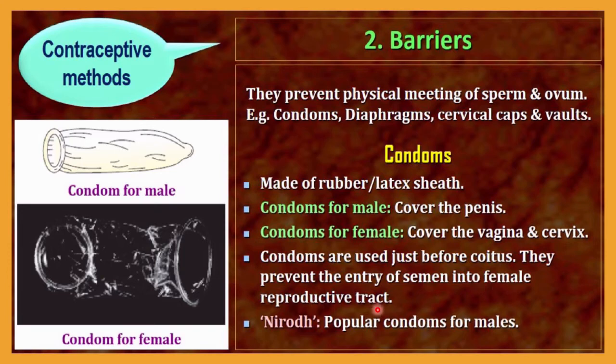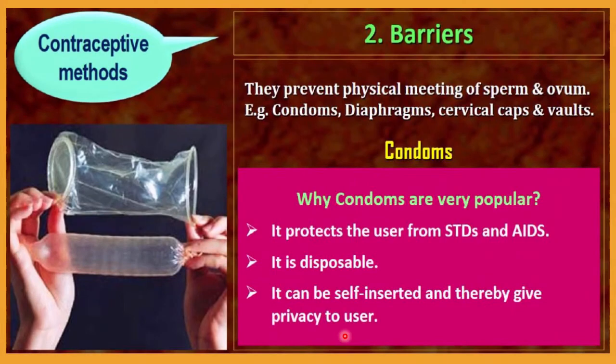Okay, and in this way, if semen does not enter the reproductive tract of a female, then the ovum cannot be fertilized. So in this way, it will act as a contraceptive method. And the most popular condom for the male is Nirodh. Here it is written, Nirodh is a popular condom for the male. Condoms are considered a very popular method of contraception among couples.